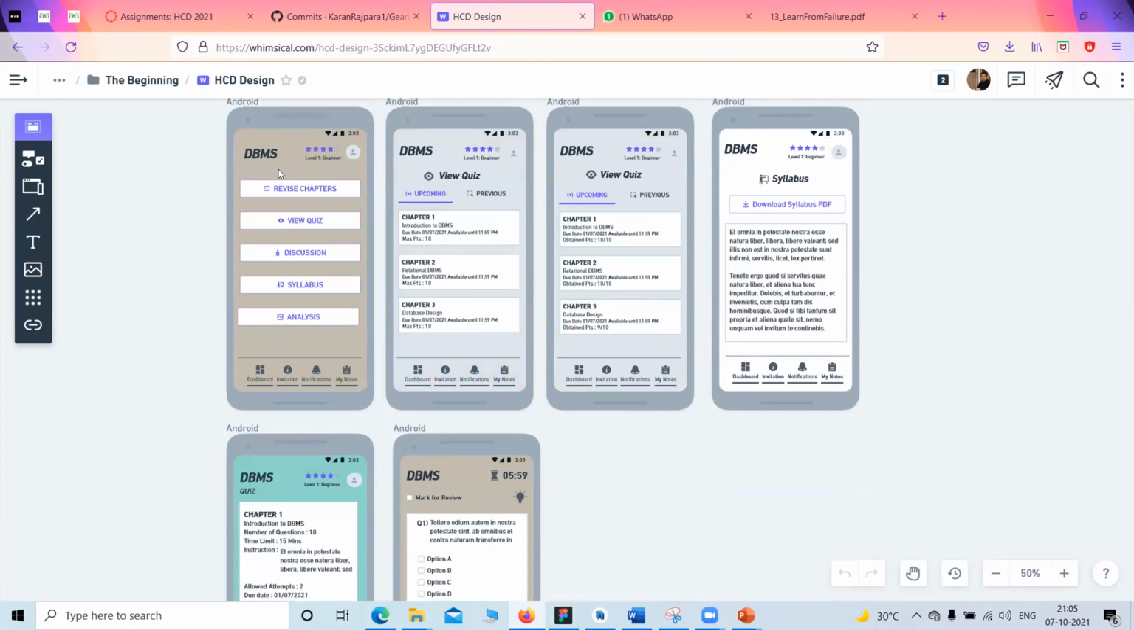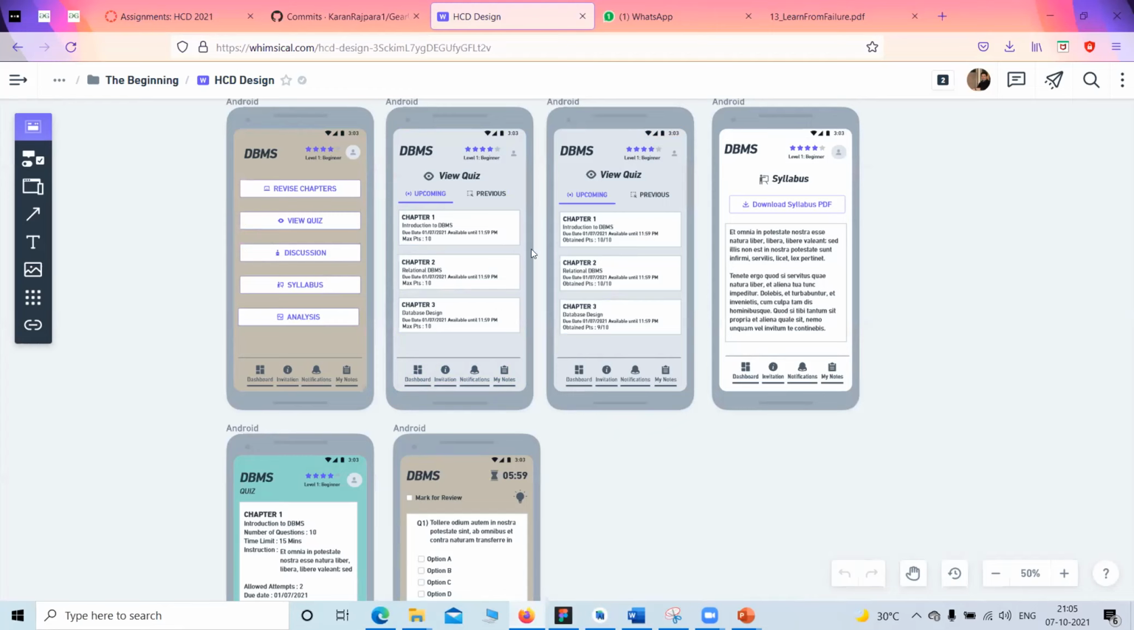This is a page which will be visible whenever we click on particular subjects. So we have introduced options like revise chapters. There will be lecture links over here, view quizzes. So upcoming quizzes and previous quizzes would be seen. And if there are previous quizzes, then we can also see the obtained marks and the questions which were asked in that.